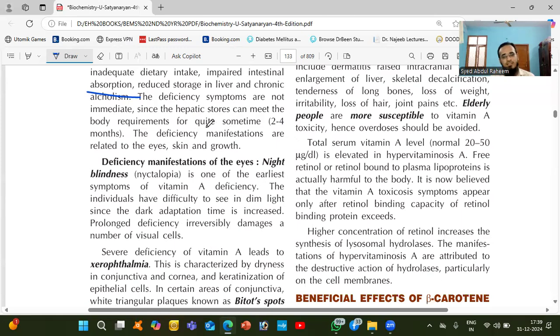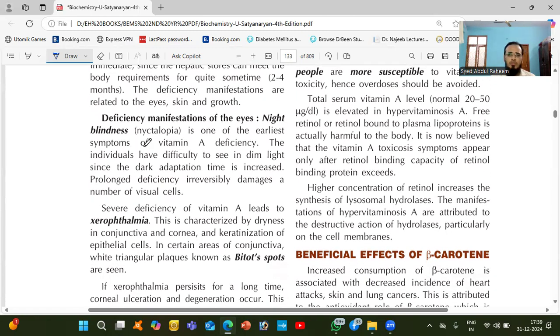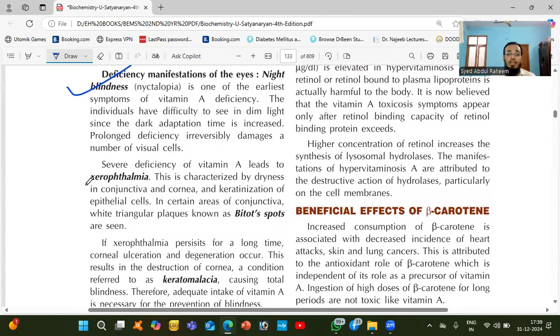That is the reason they will have vitamin A deficiency. So deficiency will lead to night blindness, already told. Xerophthalmia means dryness in the eye.